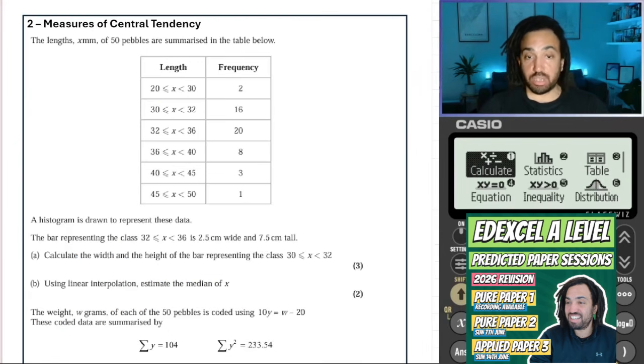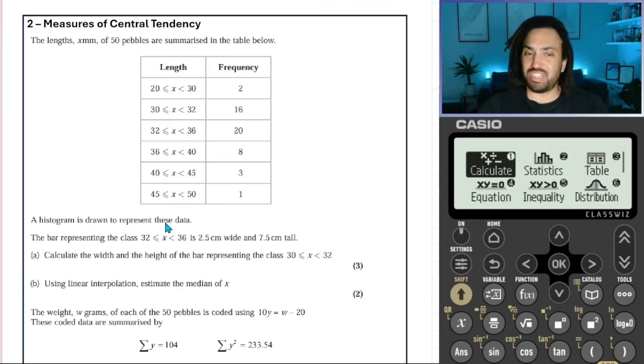And there we go. Okay, question number 2, and we have the lengths of pebbles that are summarized, and it says that we're going to be using a histogram drawn to represent these data. I always find that weird when you pluralize data, you have to say these data. Anyway, the bar representing the class of this one here we're given 2.5 wide and 7.5 tall. Okay, and then we need to calculate the height and width of this bar here.